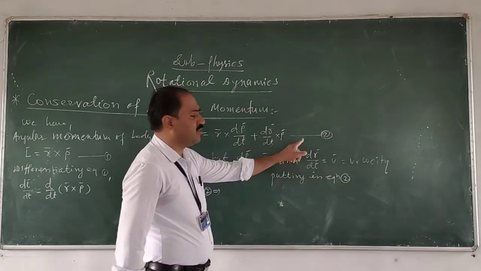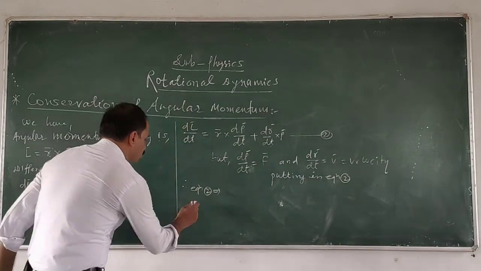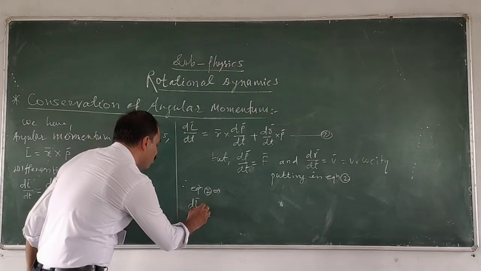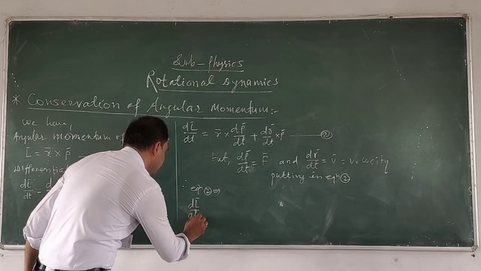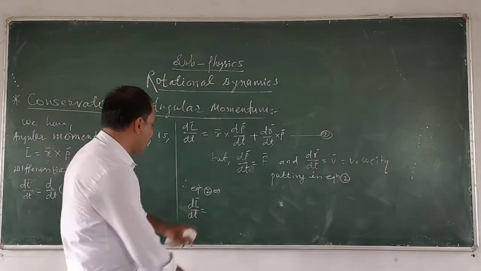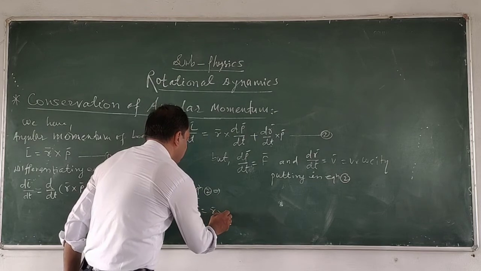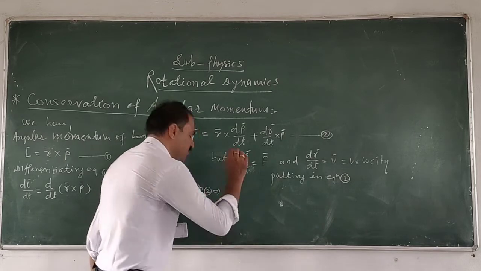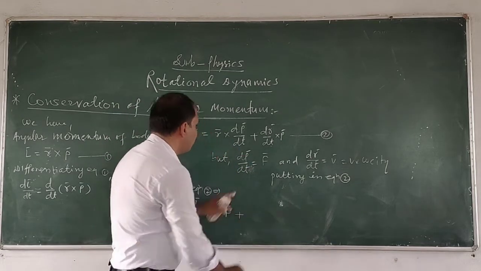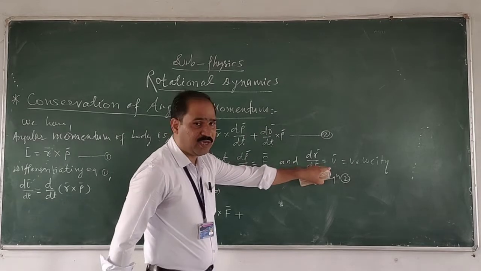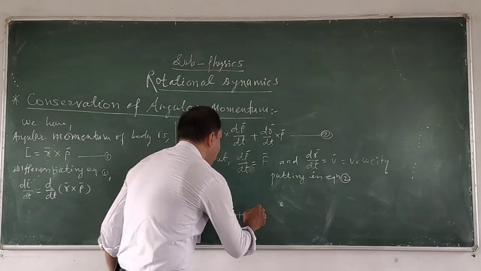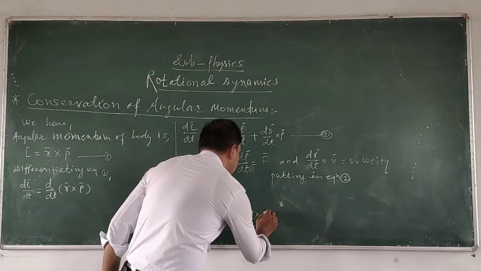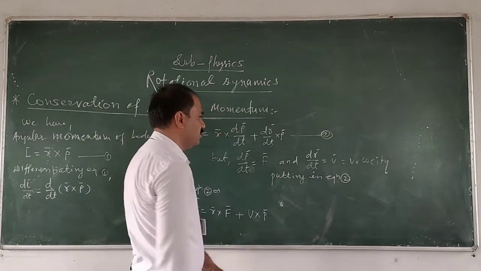Putting these values in equation number 2, we get dL upon dt, the rate of change of angular momentum, is equal to R cross dP upon dt, which is F, plus dR upon dt, which is V, cross P, what is P, the linear momentum. We write P.